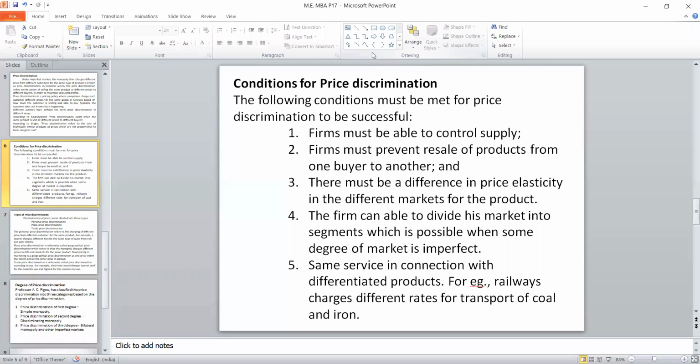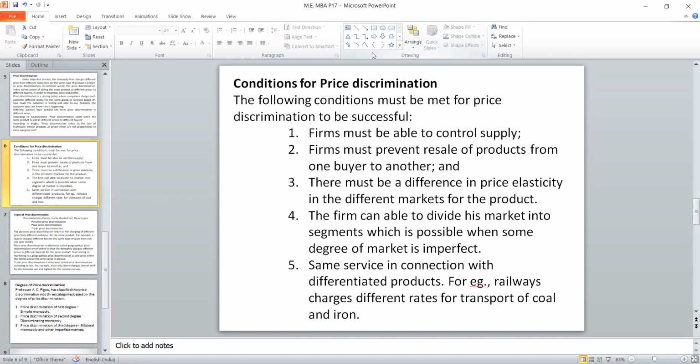So what are the conditions? Control over the supply, no resale, price elasticity to be relatively elastic, and we should not allow others. The degree of transaction should be high, and we should have a differentiator for a heterogeneous product. You should have that, then only there will be increased demand. These are the conditions for